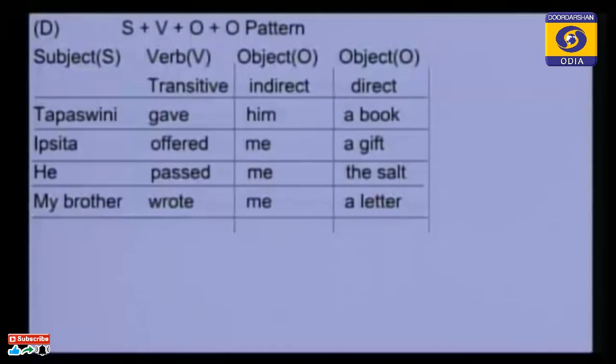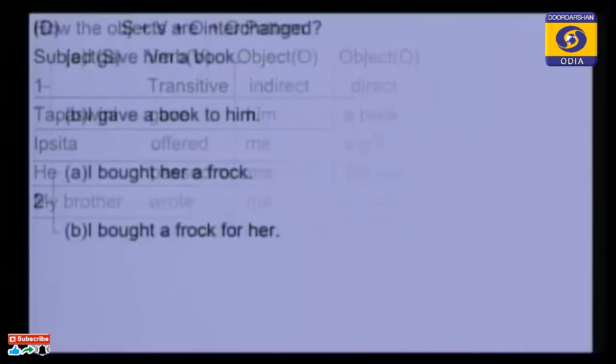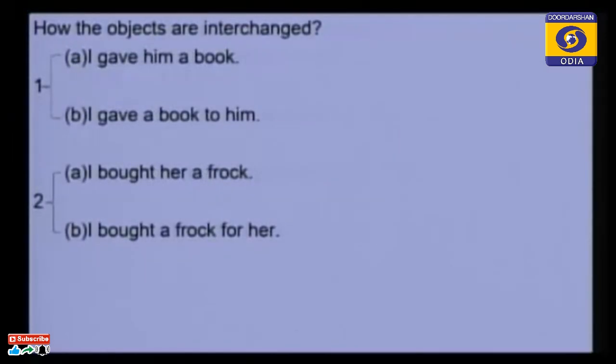So a letter is object or direct object, and me is a indirect object. Okay, now you see please, we discussed something about different patterns, and we have to discuss about activity 2 and activity 3 and activity 4. How the objects are interchanged. That is very important one.